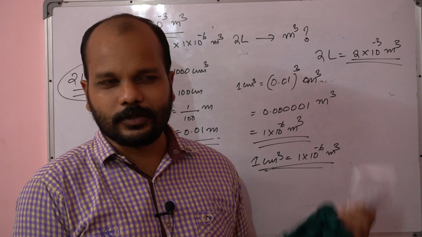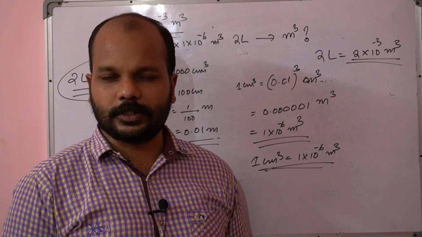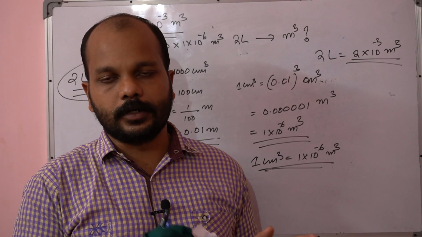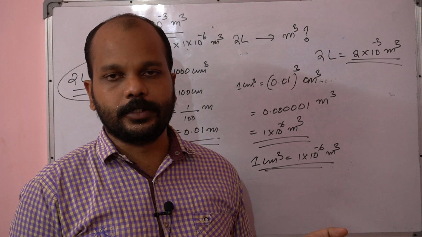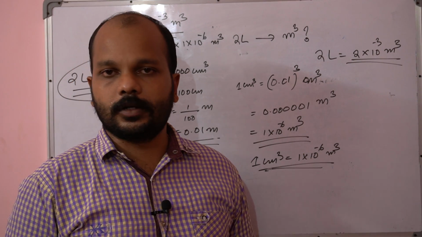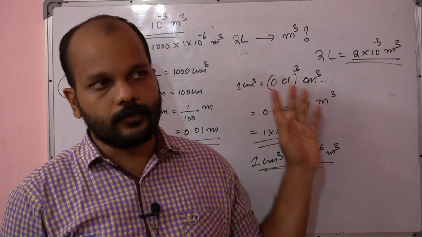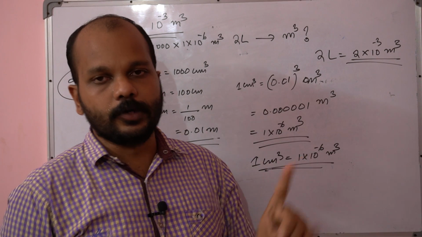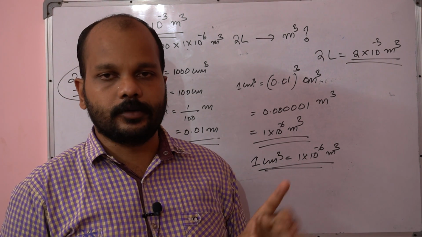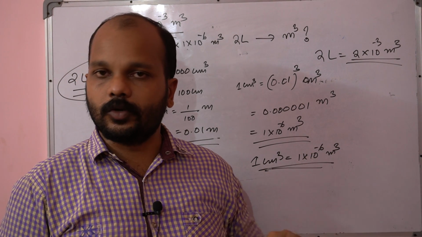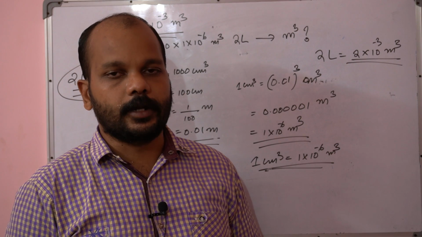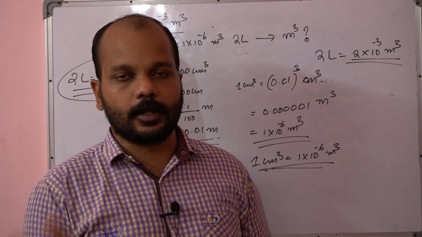Most often, in your successive chapters or classes, you will frequently encounter how to convert one unit to another unit. That is not a big matter either. You just need to know the conversion factor. As I explained, 1 inch is 2.54 centimeter, or 1 kilometer is 1000 meters. In the same way, if you know the conversion factor, you can directly do these types of dimensional analysis problems.